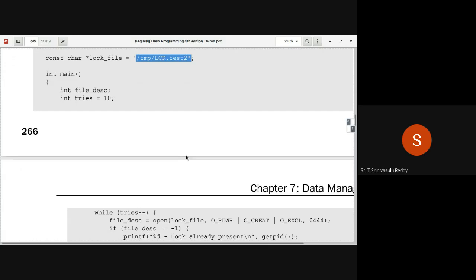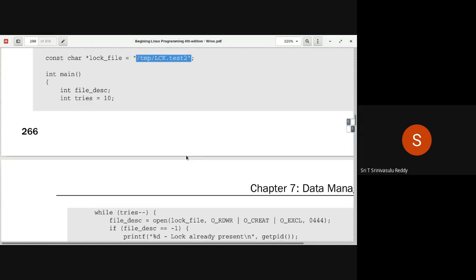The open system call in that aspect is going to be executed at an atomic level. Atomic level means only one process is going to be allowed to start opening the file in an exclusive mode, and it will not be interrupted in the middle.